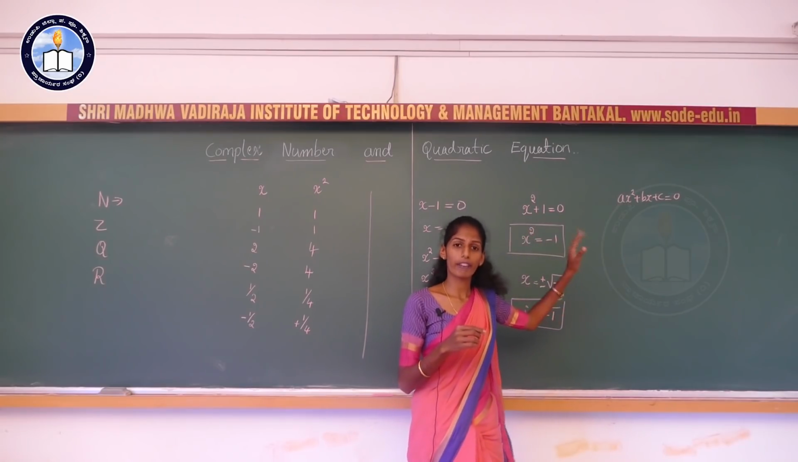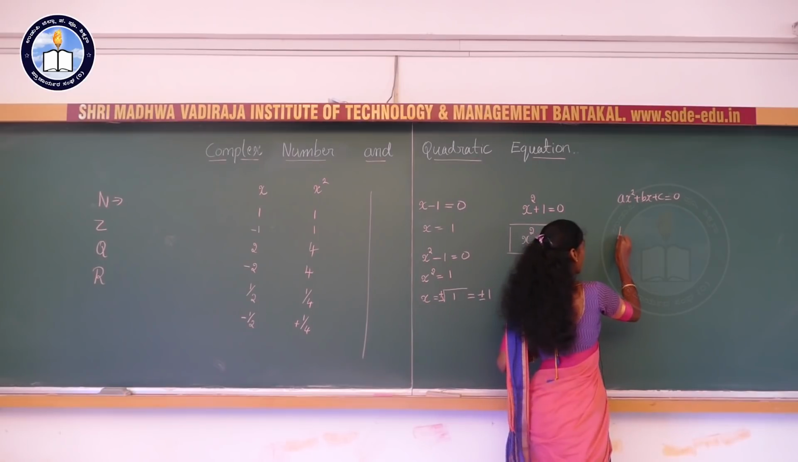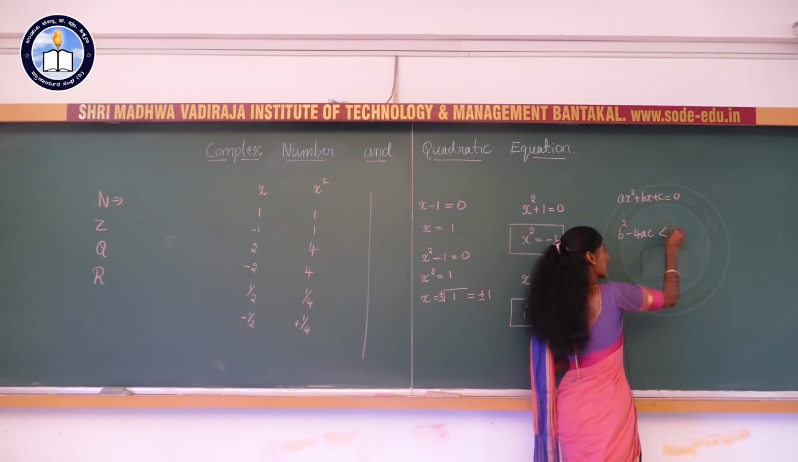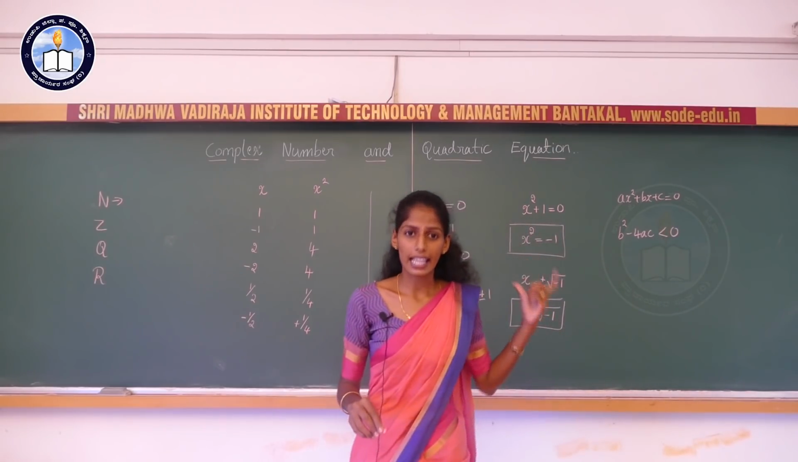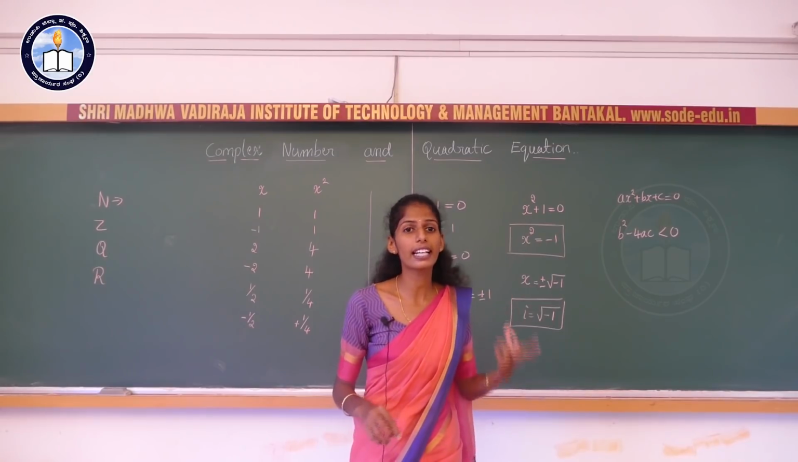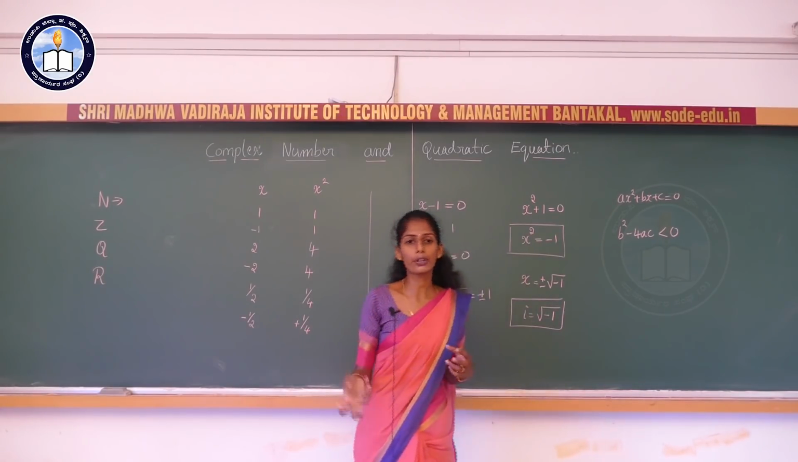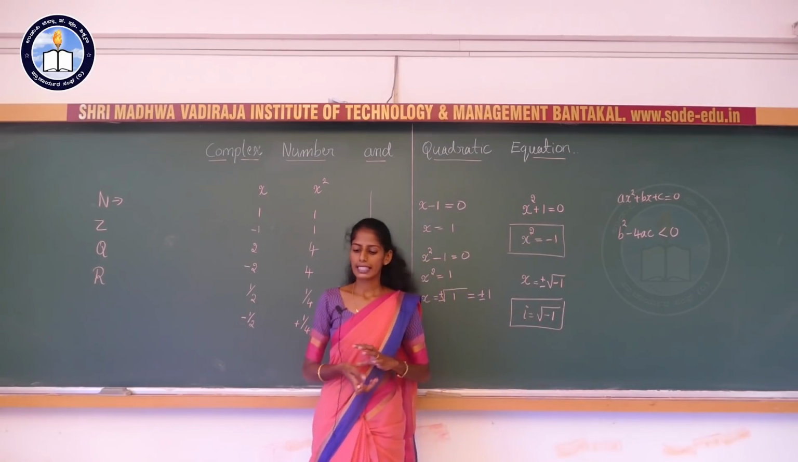Quadratic equation, that is, varga samekarana. Discriminant is nothing but the shodhaka, b square minus 4ac. When the discriminant is less than 0, we will get a number in the form of square root of some negative number. At that time we required a complex number.